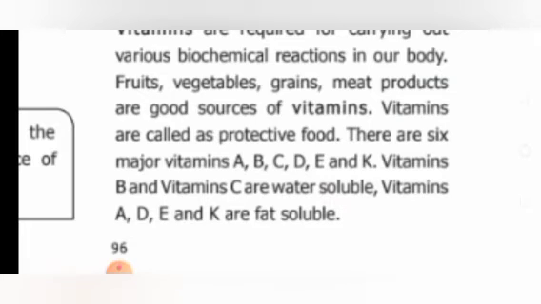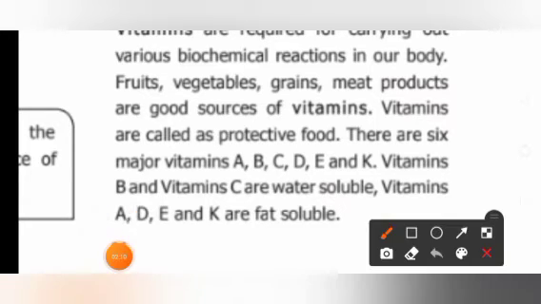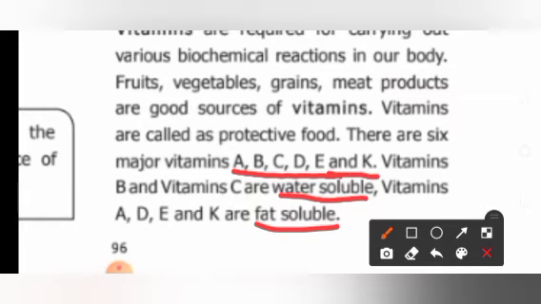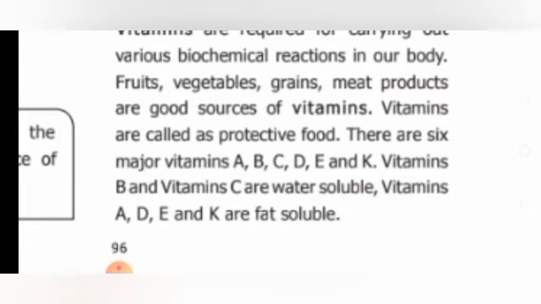Protective food. There are 6 major vitamins, like vitamin A, B, C, D, E and K. Vitamins B and C are water soluble, and vitamins A, D, E and K are fat soluble. You will be reading about water soluble and fat soluble in your higher classes, children. Do you understand? So what are the sources of these vitamins? Fruits, vegetables, grains, meat products are the good sources of vitamins.